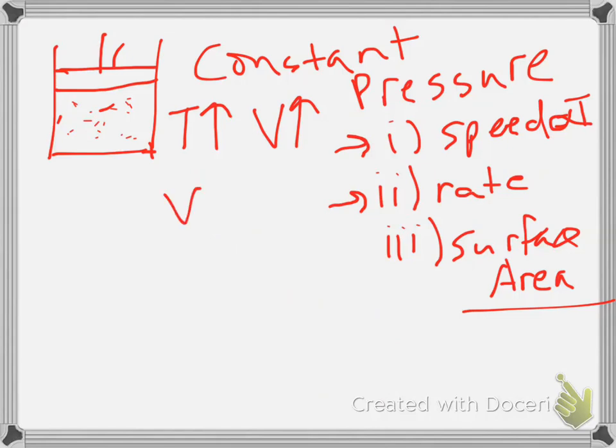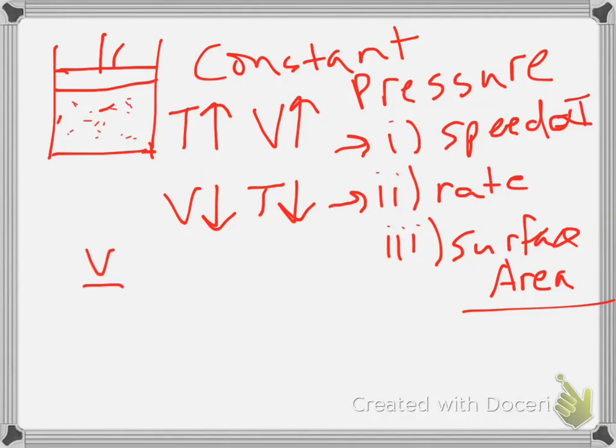Same thing here: if volume goes down, that's going to decrease the surface area, which is going to try to increase the rate. So in order for us to keep the pressure constant, we have to decrease the temperature. We have to decrease the speed at which they're moving. Okay, so again, this looks like this.